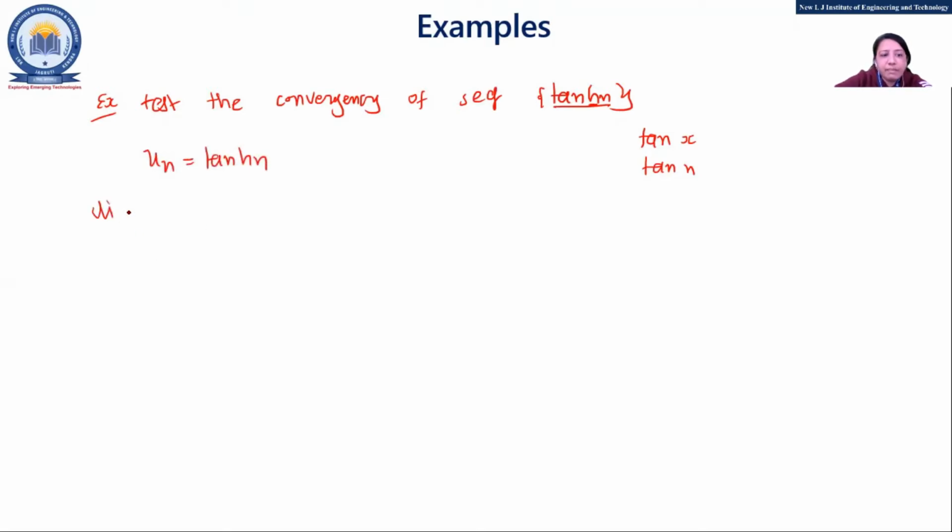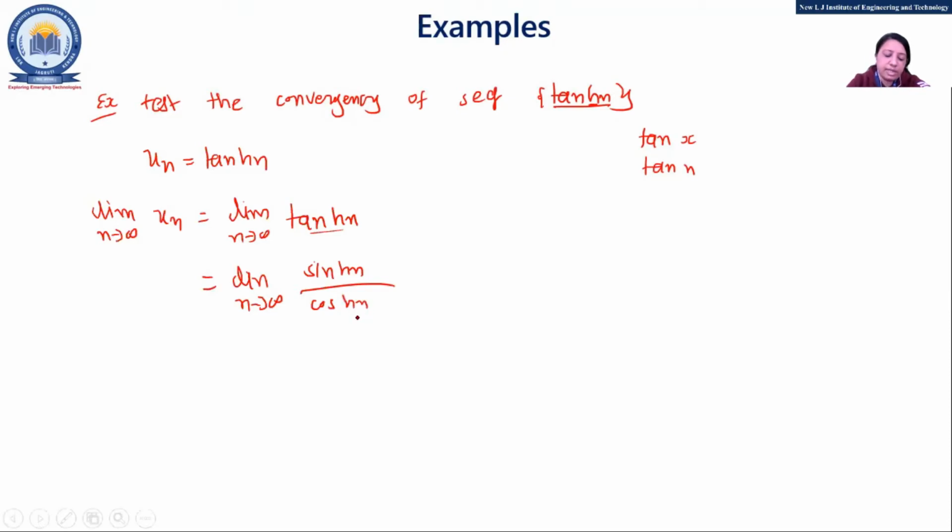Fine. Apply the limit on both sides. Limit n tends to infinity Un equals limit n tends to infinity tanh n. Now this can be written as what? Sine upon cos. So we'll write it in that way: sinh n upon cosh n.